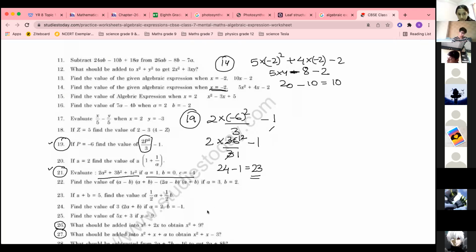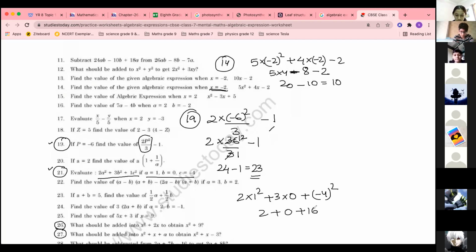Ma'am, can you do the 21st question? It is very easy, Ibrahim. You're not doing maths at home at all. 2 into 1 square plus 3 into 0. Put the values, plus c की जगह पे -4 का square. 2 plus 0 plus 16 equal to 18. This is 21st question. Yeah, correct answer. 21st का answer है 18.